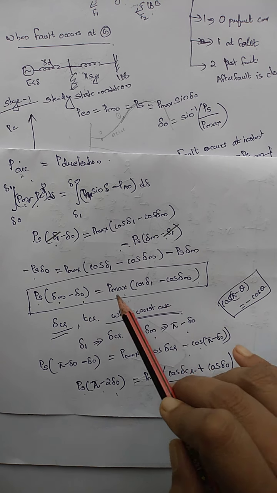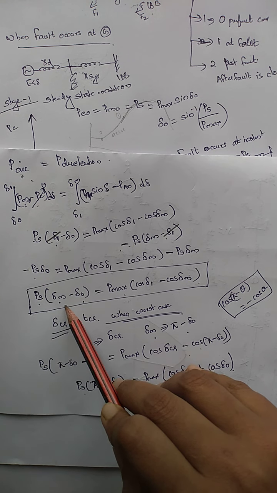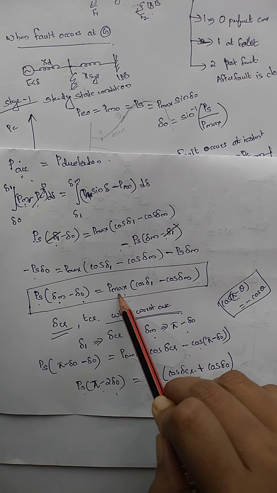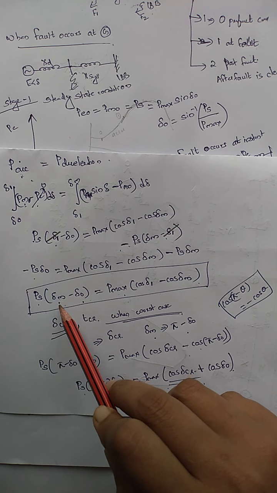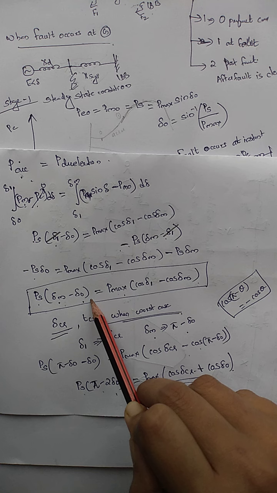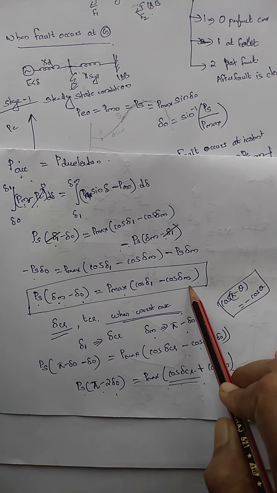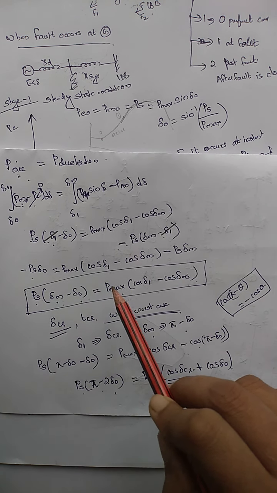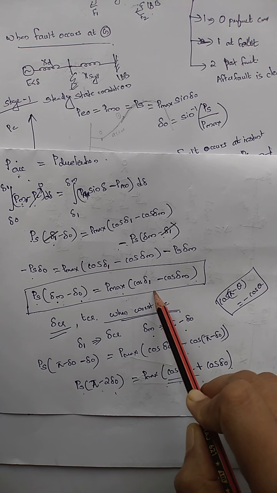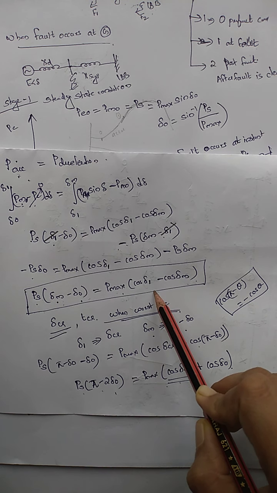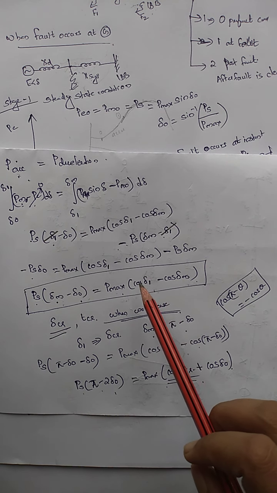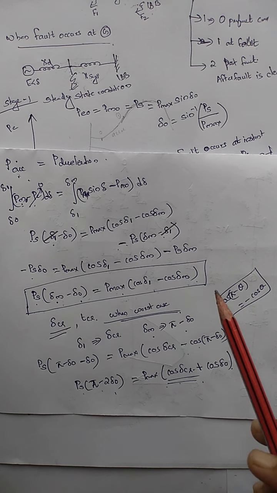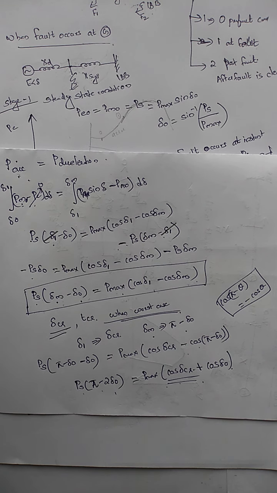Delta 1 is equal to PS by P max into delta m minus delta 0. That PS by P max is sine delta 0. So sine delta 0 into delta m minus delta 0 plus cos delta m is equal to cos delta 1. Okay, so delta 1, or cos delta 1, is equal to cos inverse of sine delta naught into delta m minus delta naught minus cos delta m.